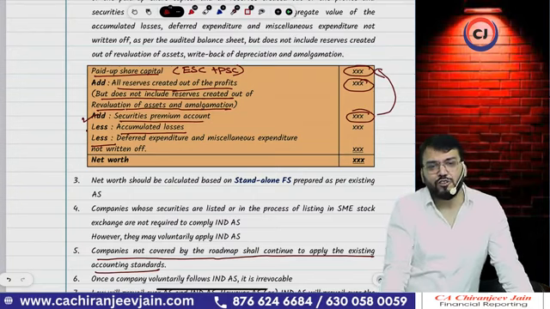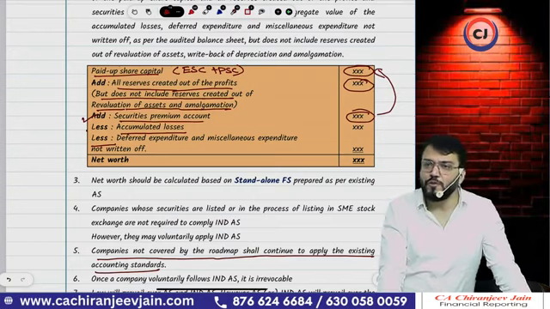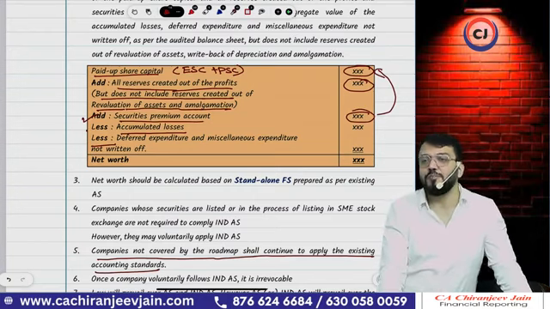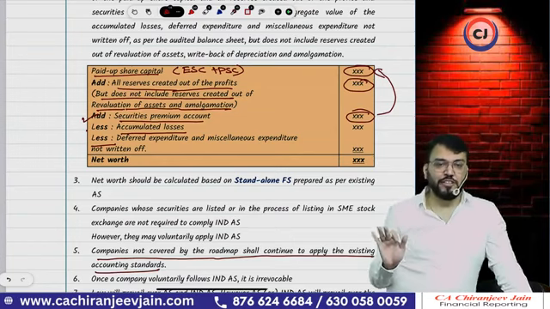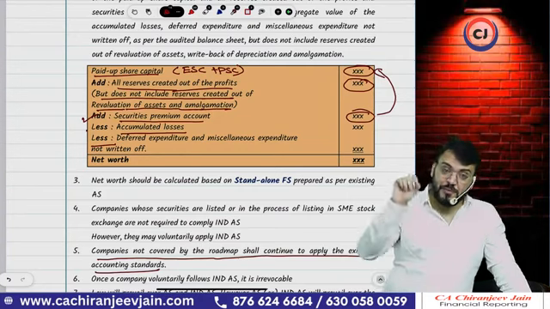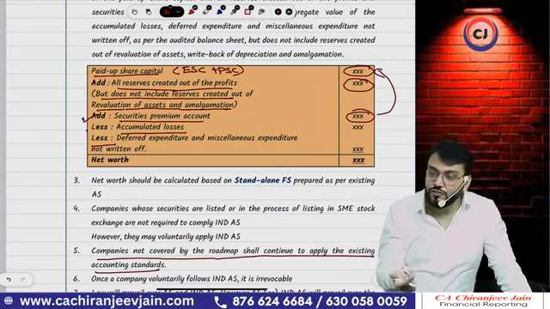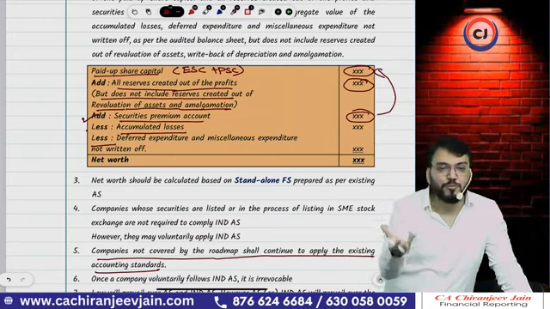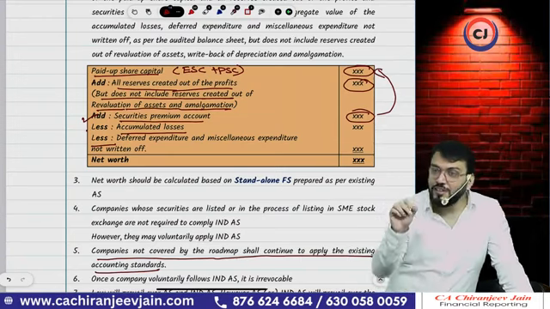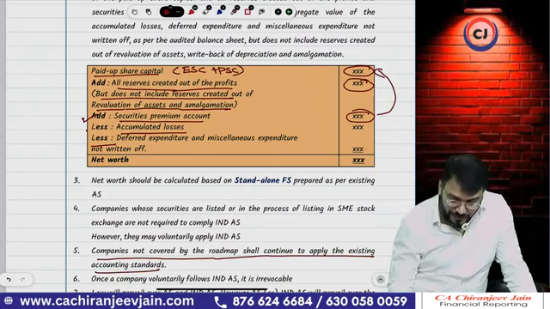Any expenditure which does not meet the definition of an asset will be charged to profit and loss account as soon as possible, means immediately. But if there is some deferred expenditure, that is also accumulated loss, because any expenditure which has not been transferred to P&L is nothing but accumulated loss. That will also be deducted, and that becomes net worth.